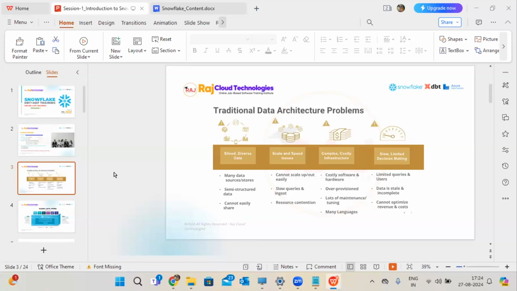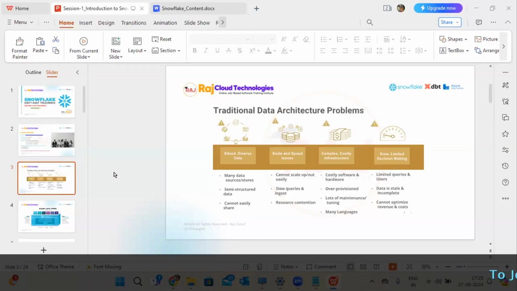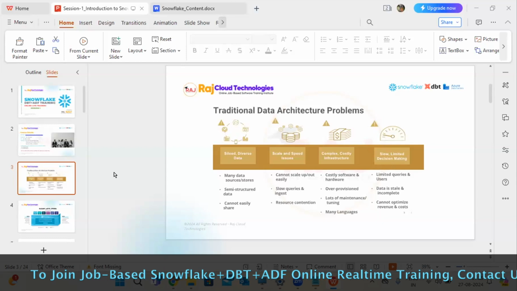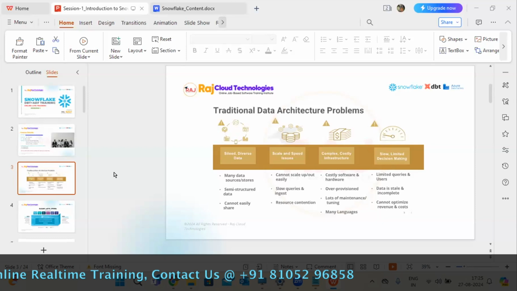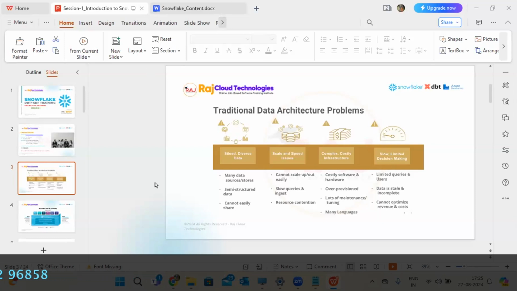For example, right now you are seeing servers in your office. Maximum companies are not using traditional servers, they are using cloud only. But before lockdown or earlier, people used to manage separate server rooms because they used to maintain the servers separately. That kind of work has changed to the cloud now. Everything is maintained in the cloud because maintaining the servers and the administration team cost will be more. A lot of maintenance first of all. Setup is not the only point here. Maintenance is the secondary point, where we have a lot of responsibility.